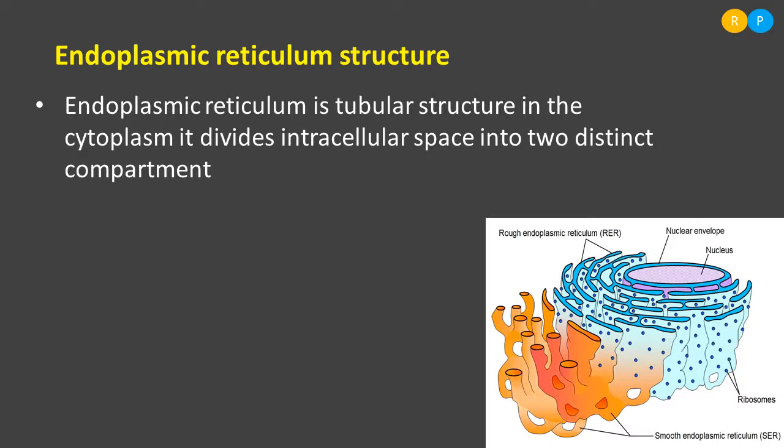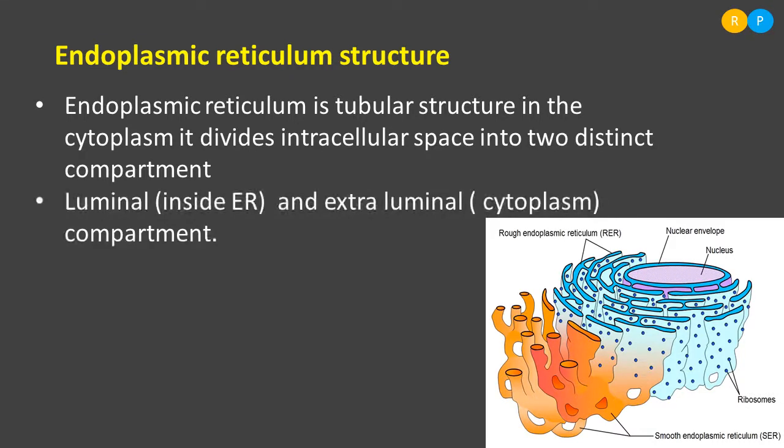Clear, right? Those two distinct compartments are named luminal and extraluminal. Luminal is nothing but the region present within the endoplasmic reticulum. You just compare this structure to the example I gave. Consider the water pipe as the endoplasmic reticulum.